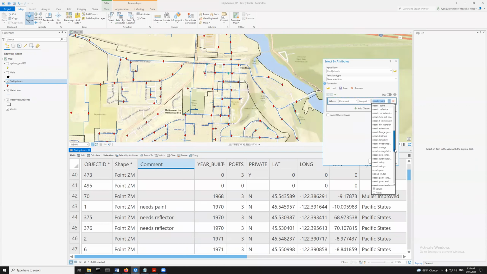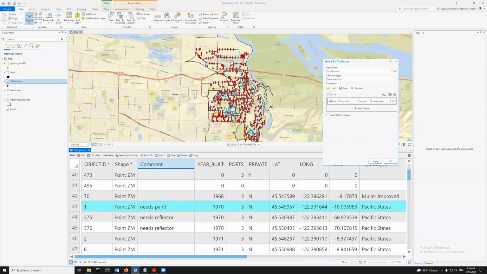All right, so this gets into this idea about domains, right? If you create domains and you're doing this for pipe sizes, that's like 4 inches or 6 inches or 8 inches, the person doing the data entry doesn't have an option to write it in themselves. They just have to choose 4 inches or needs paint, right? They just choose that as a preset option. They're not typing it in and screwing everything up. And I don't want to be hard on the people who put these data in, but hopefully you guys are seeing some of the issues here.